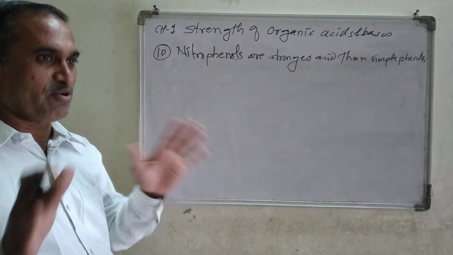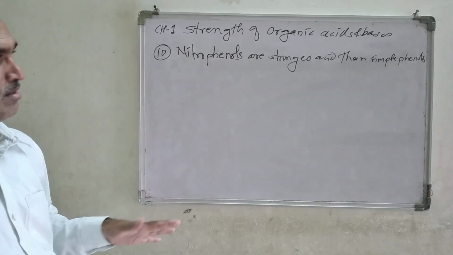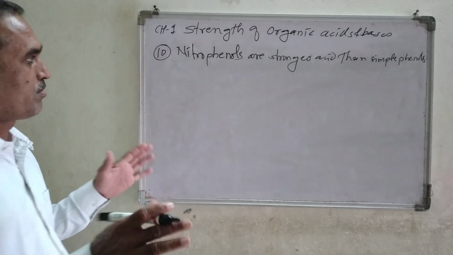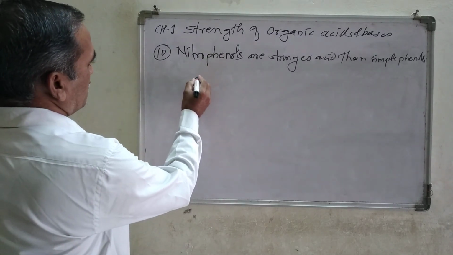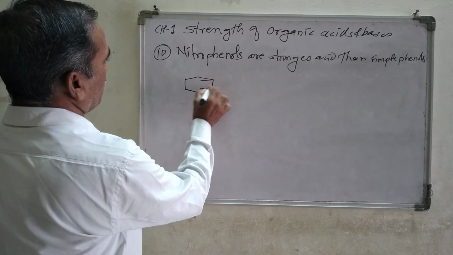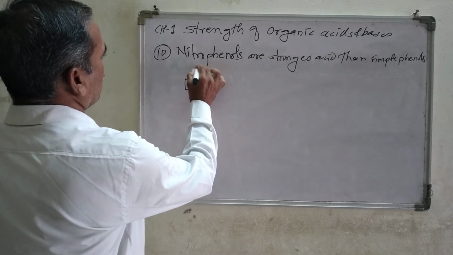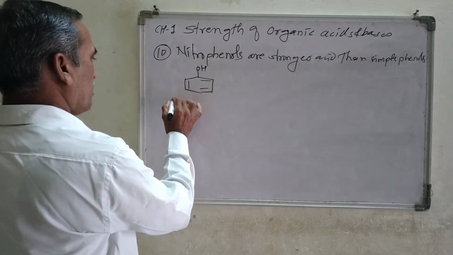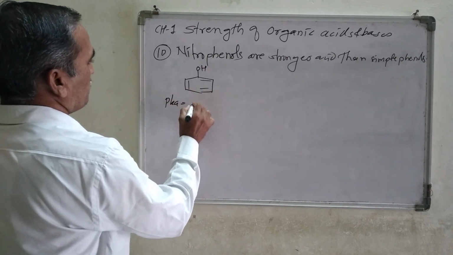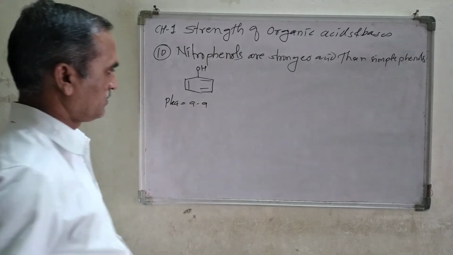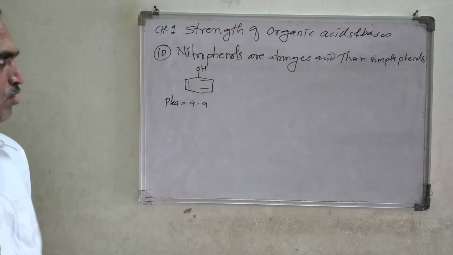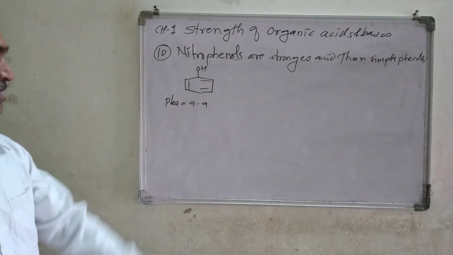Everybody knows the structure of benzene, a cyclic ring with alternating carbon-carbon double and single bonds. Here is the simple structure of phenol, with OH. The approximate pKa value of phenol is 9.9.